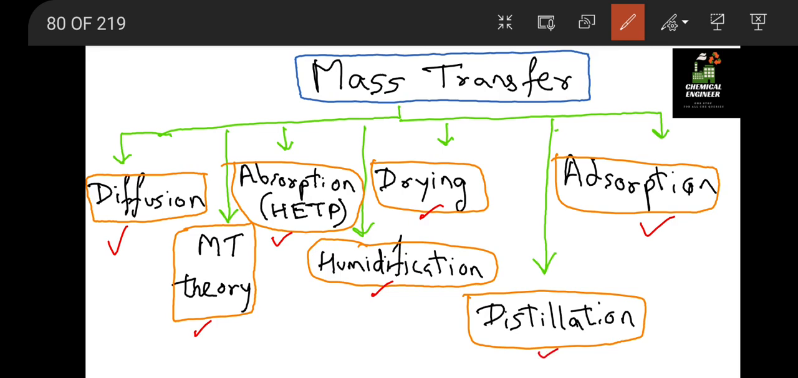GATE generally asks questions from humidification, so this is an important topic. Moreover, drying is also an important topic. Moreover, 1 or 2 questions may be of distillation. So these 3 are important topics. Similarly, for mass transfer theory, GATE may ask a 1 mark question on it. GATE has not asked diffusion, but a simple question may be in your paper related to diffusion, because in GATE 2022 the more portion is of MSQs. So that is why diffusion may be a part of it.